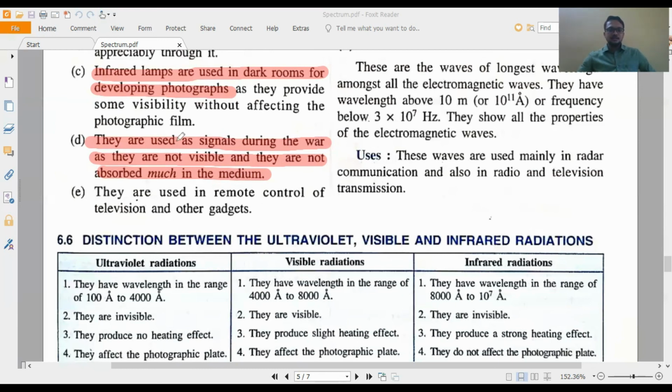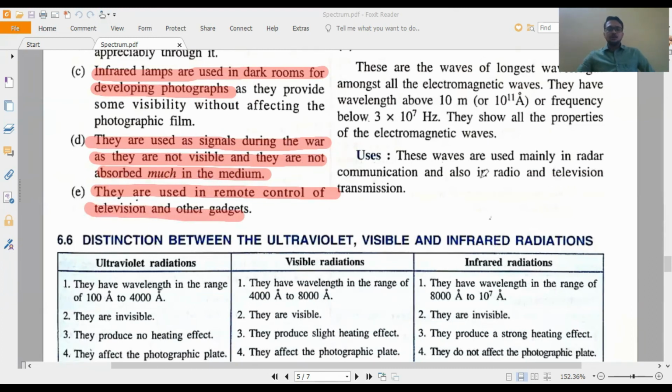As it is not visible and not absorbed much in the medium, it can easily pass through the medium to the other friendly soldier to whom we want to give information. They are also used in remote control for television and other gadgets.